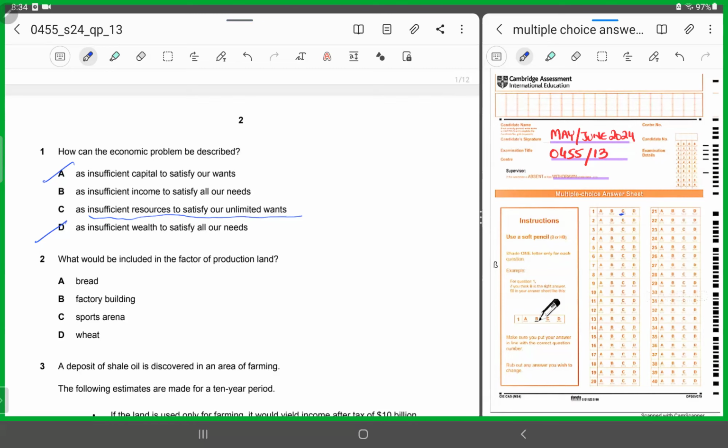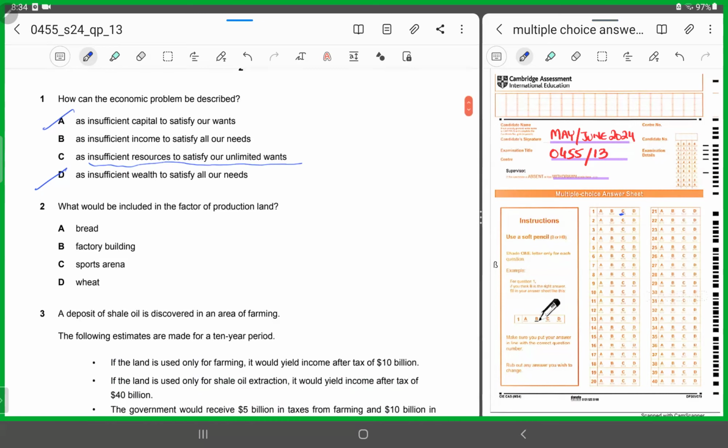Number 2, what could be included in the factor of production, land? Now, if we go by the definition, what does land mean? Land would refer to any natural resources which are used in production, or land can be defined as gifts of nature available for production. So now, keeping the definition in mind, let's look at the options available. A says bread, B says factory building, C says sports arena, and D says wheat.